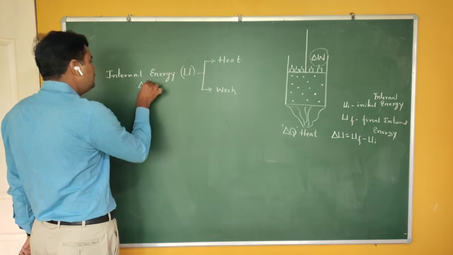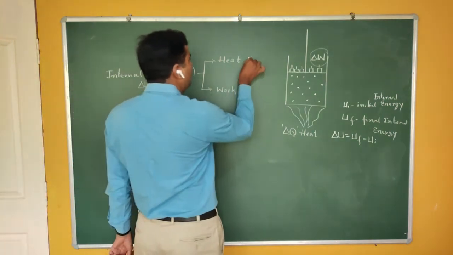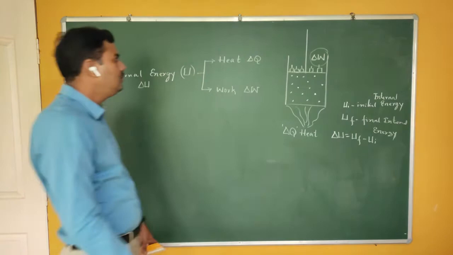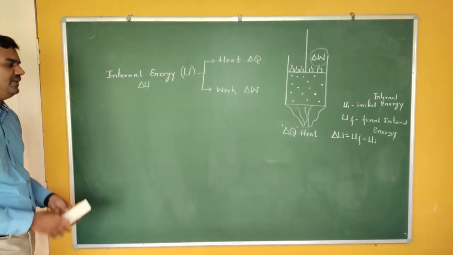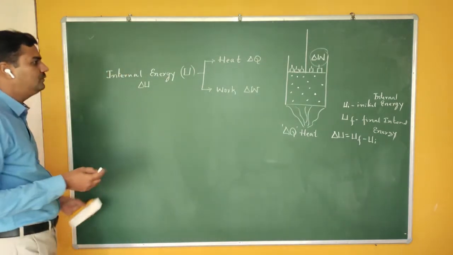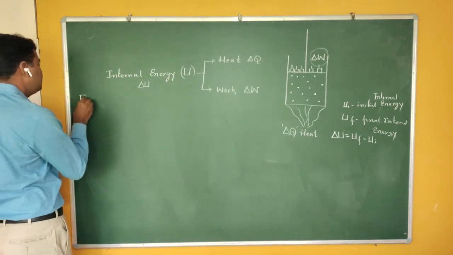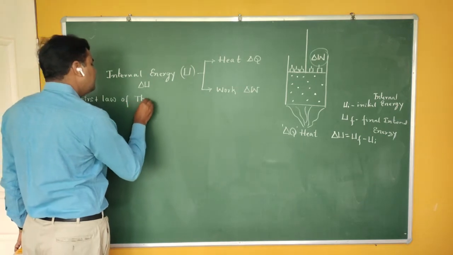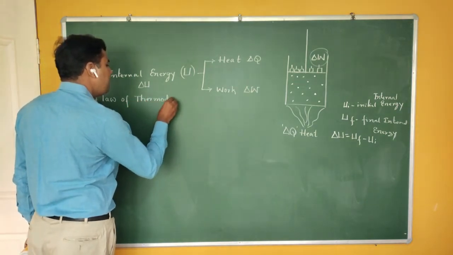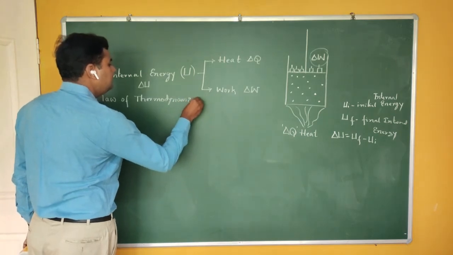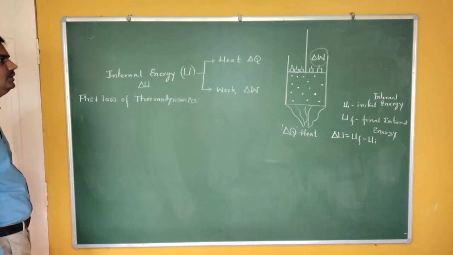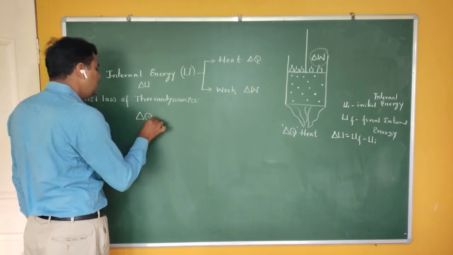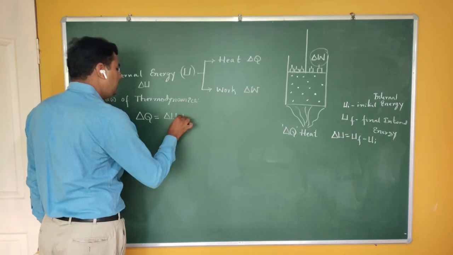If delta U is the change of internal energy due to the application of heat, delta Q, and some amount of work, delta W, then I can say that delta U depends on both the quantities delta Q as well as delta W. The first law of thermodynamics gives the relation between delta U, delta Q and delta W. It says that delta Q is equal to delta U plus delta W.